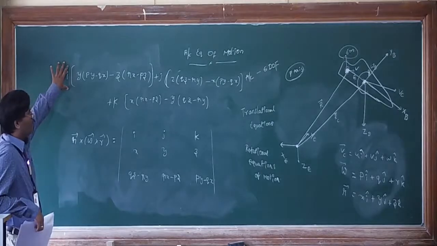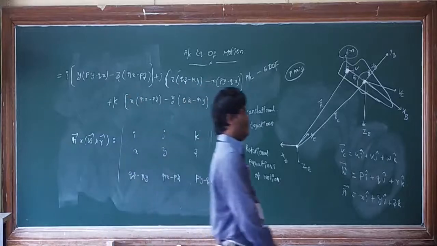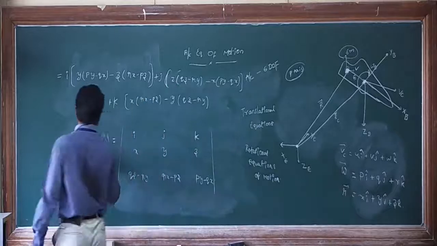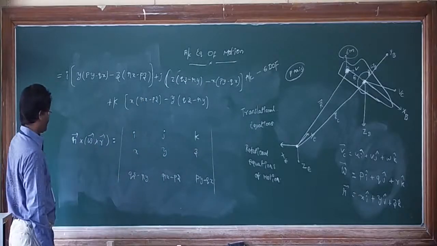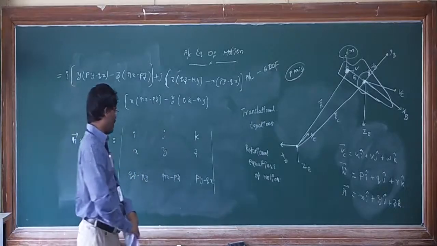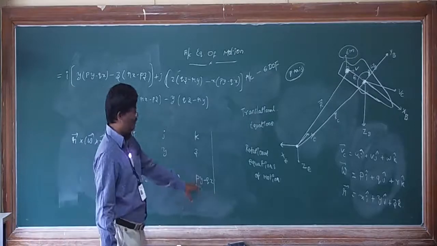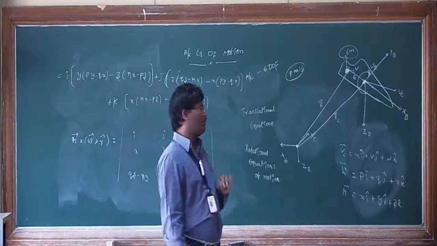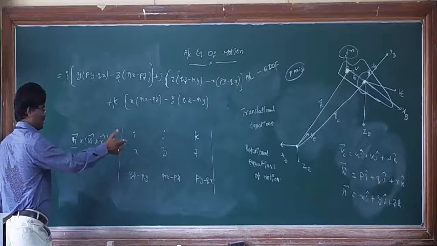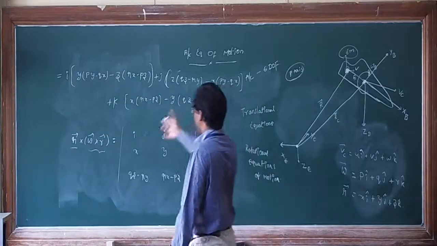So if you do, where is that? Okay, we erased that part. Okay, don't worry, just we'll get the final expression. So if you try to solve this, first you solve omega bar cross r bar, you are getting (qz minus ry) into i cap plus j cap into (pz minus rx), plus k cap into (py minus qx), right? So you know omega bar cross r bar vector, you know r bar vector. So r bar is nothing but xyz. So if you do cross product once again, finally we are getting this expression.